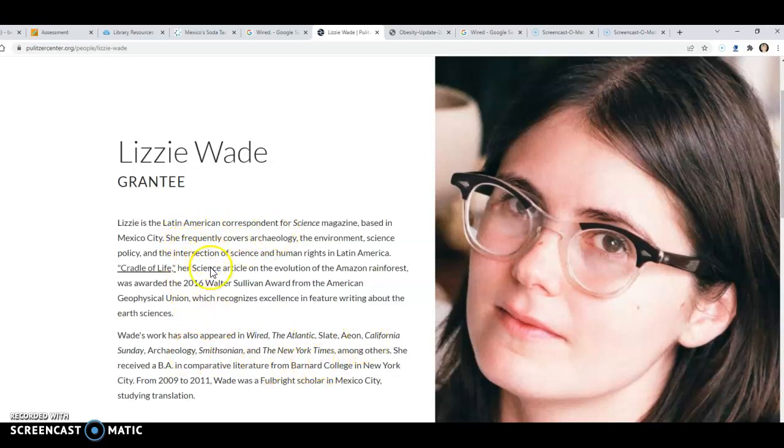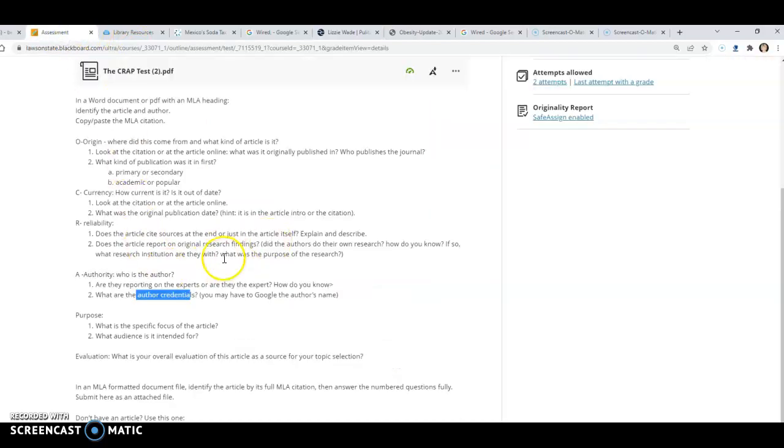Okay, her expertise though is in writing. She's been recognized for excellence in feature writing about the earth sciences. But she only has a bachelor's degree in literature. She was a Fulbright scholar in Mexico City, which is prestigious. So she's not an expert, like a medical expert, like the people that she cited or mentioned, but she did use good experts. So you would give those things I just showed you, telling us about Lizzie Wade, her credentials. She's not an expert on the soda tax, but she does live in Mexico, and she did research. She researched the experts to let us know what it is.